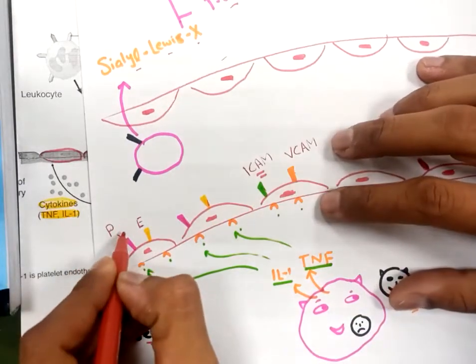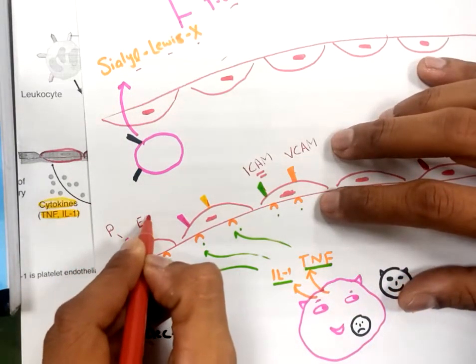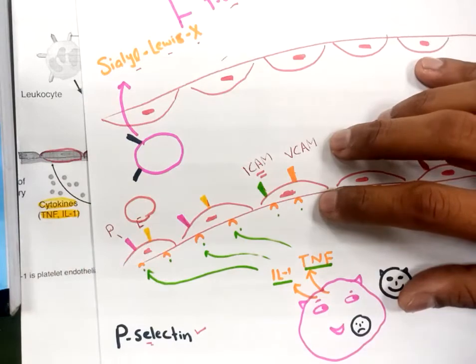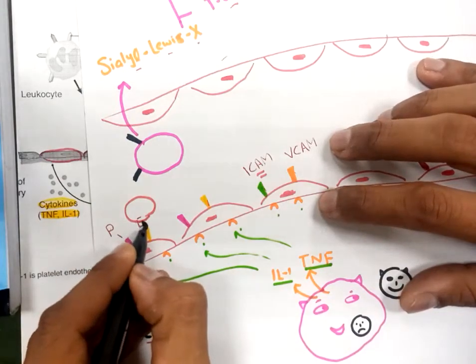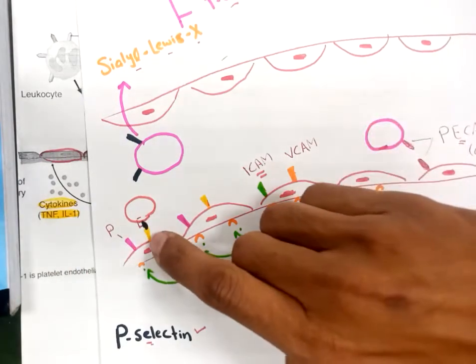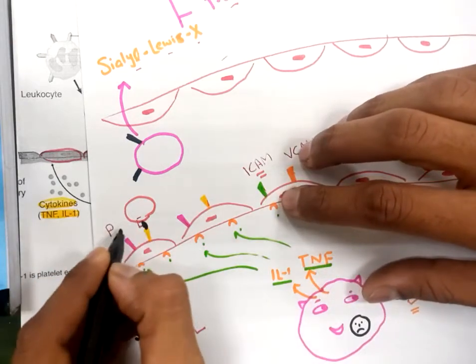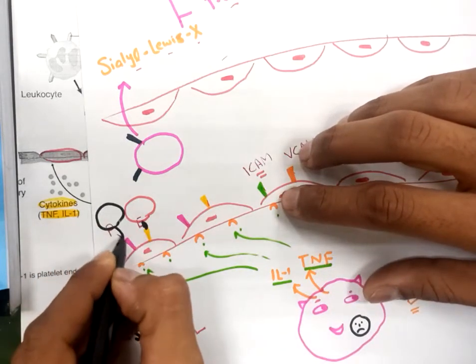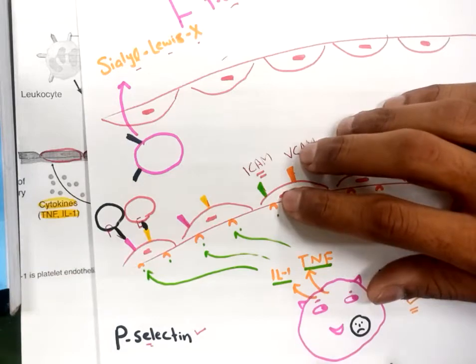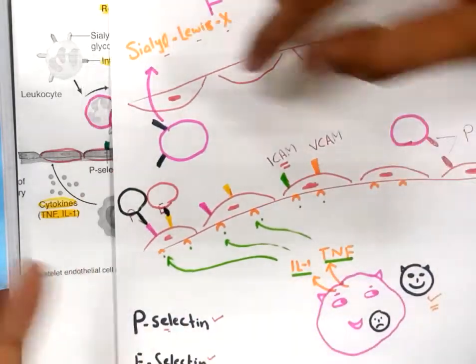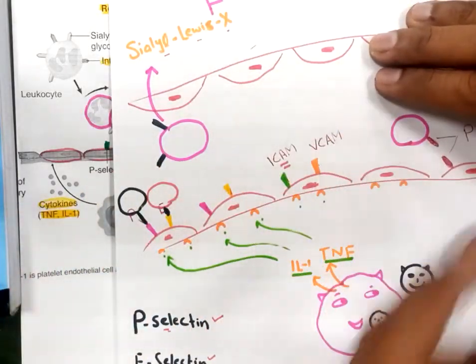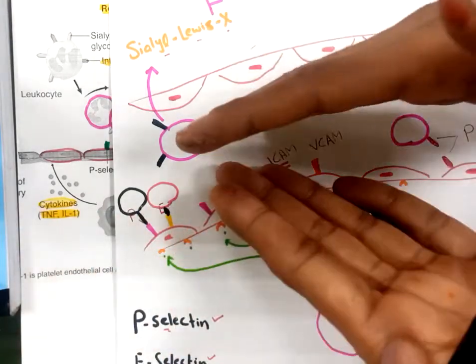These SLX proteins are going to adhere with these selectins. So assume that the blood is coming in this way, and right after margination has happened.